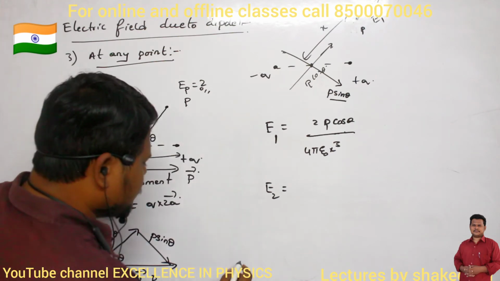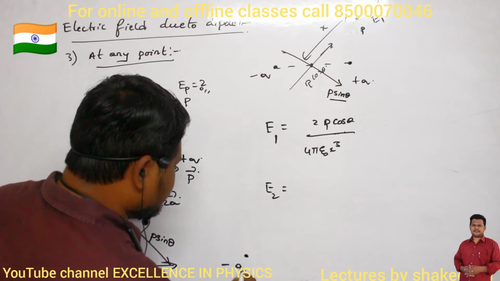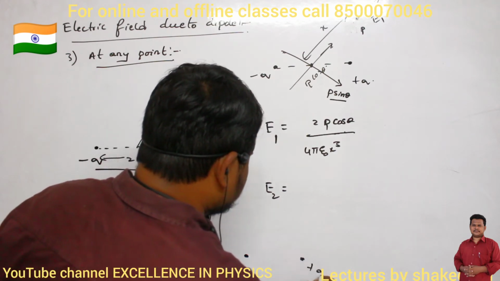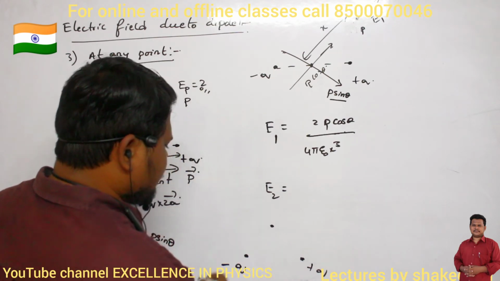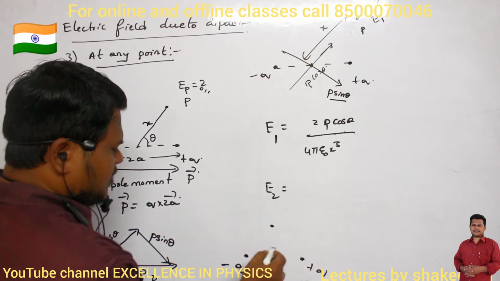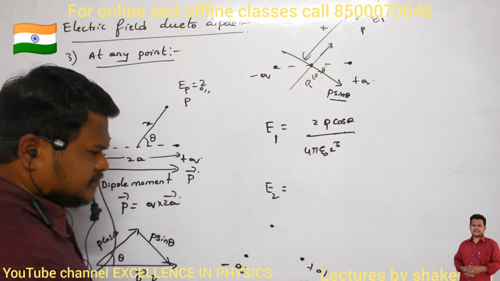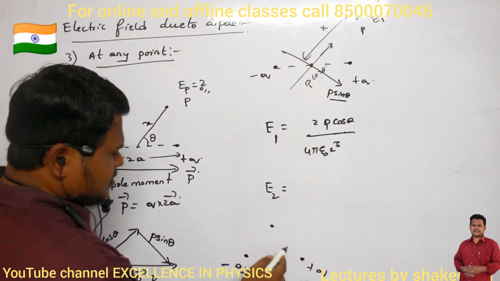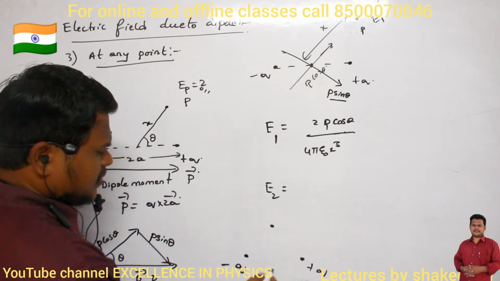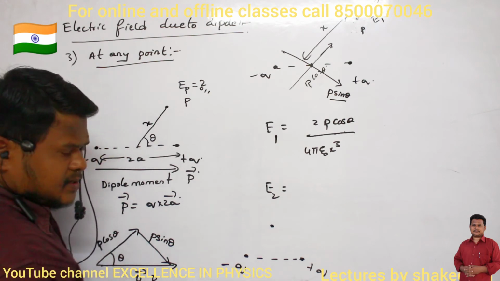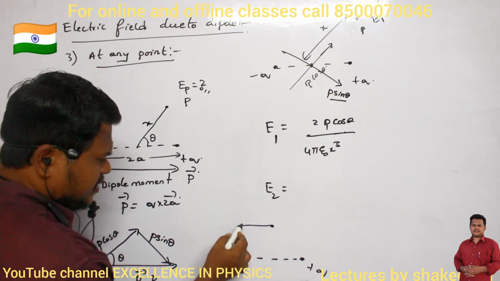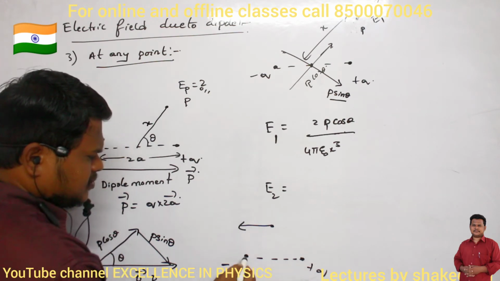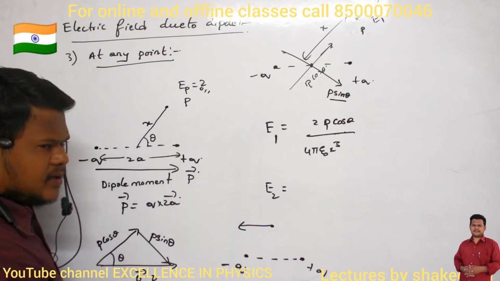So when two charges are present like this, negative charge and positive charge, this will become my equatorial point, no? And what is the direction of electric field here? Previously we have calculated, no? When point P is present on the equatorial line, what will be the direction of electric field? The direction of electric field will be in this direction, positive charge to negative charge. Already we have calculated this one, no?